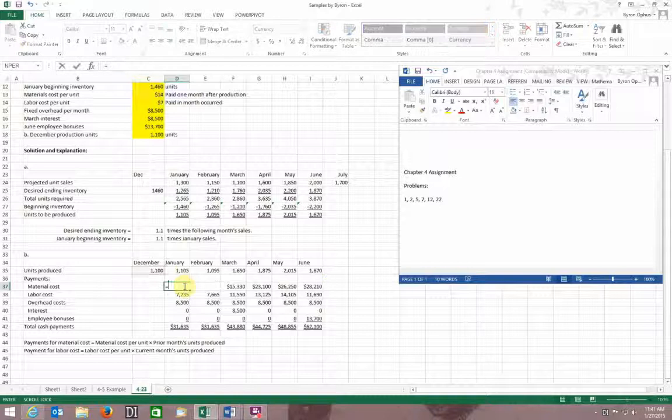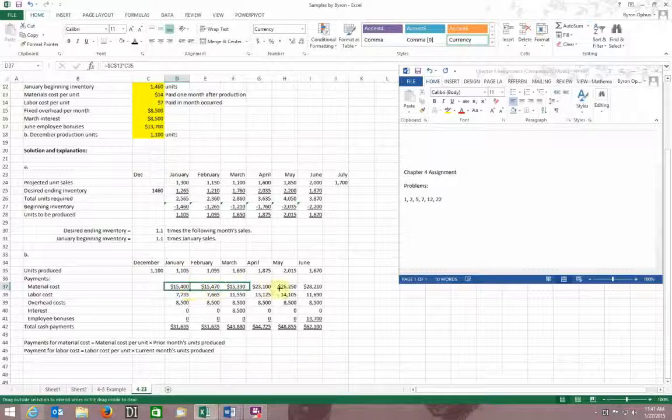So this is simply equal to 14. Again, I can click that and use my F4 button to keep that reference the same, times last month's units produced. Now this is a sliding reference here with a reference up there that stays static, but I've got my formula built correctly, so I can drag that now.